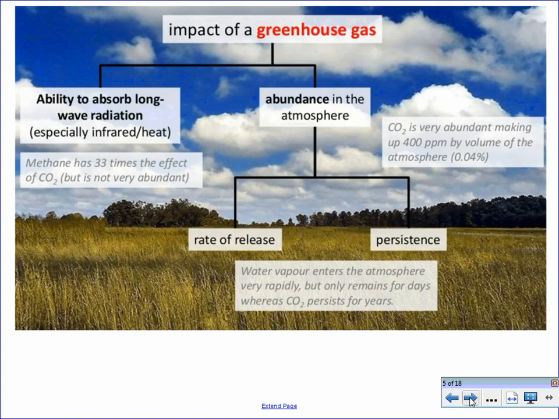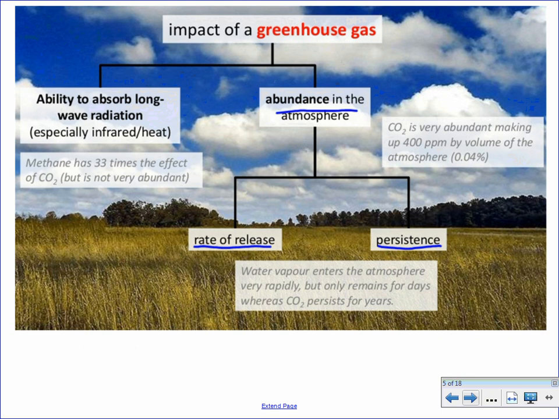maintaining those stable temperatures. So the way a greenhouse gas works has to do with the abundance of the gas in the atmosphere. And the abundance of the gas has to do with the rate of release and the persistence of the gas, so how long that gas lasts in the atmosphere.